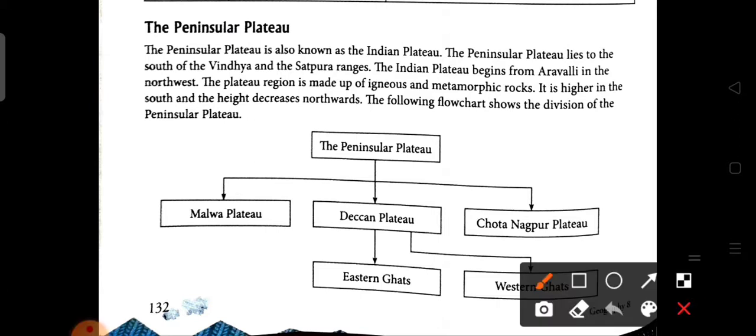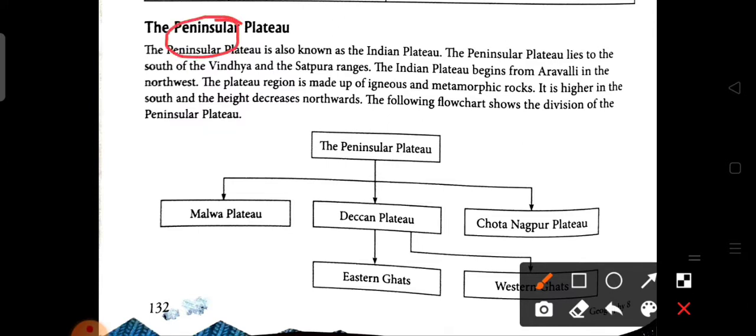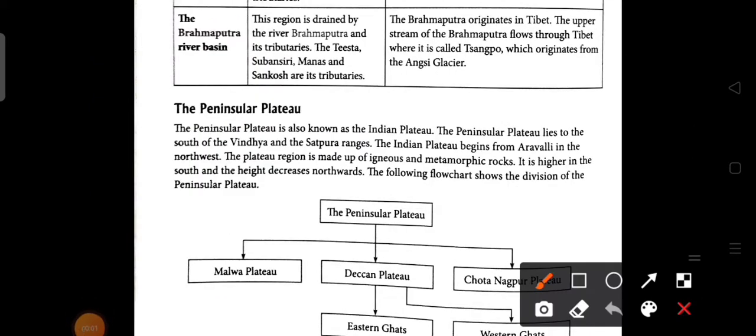So here is the word peninsula. We know that peninsula means a piece of land that is bounded on three sides by water and one side by land, and the word peninsula means almost land. So here we start the peninsular plateau of India. The peninsular plateau is also known as the Indian plateau.